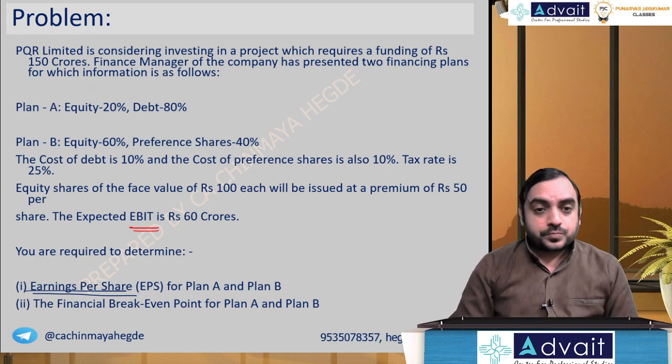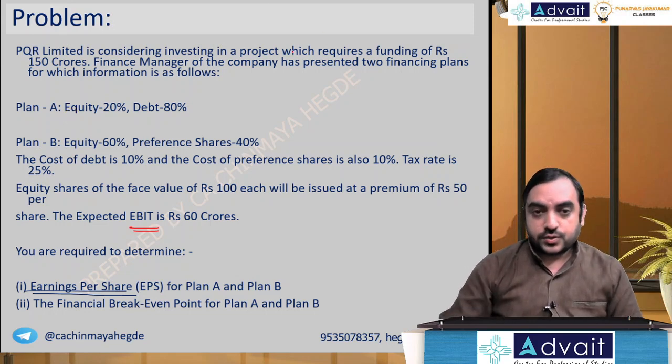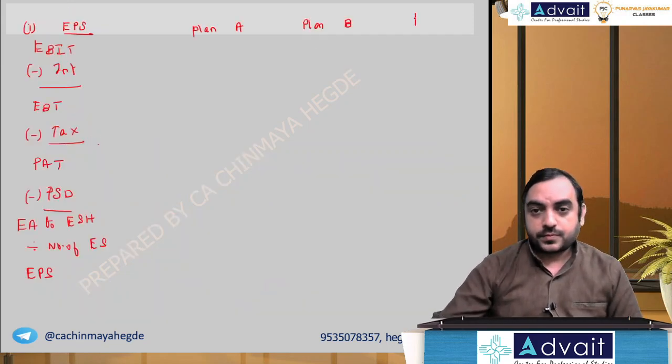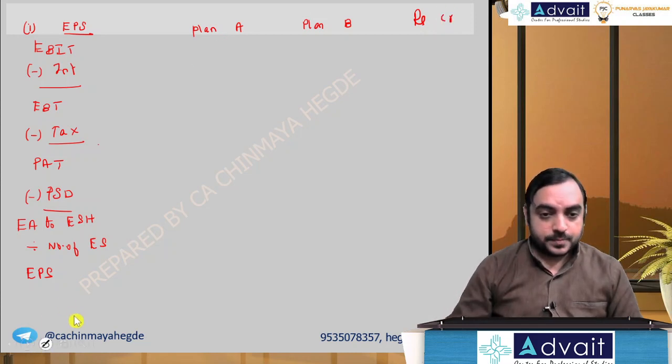EBIT given as 60 crores. Yeah, I can do rupees in crores. So EBIT 60.